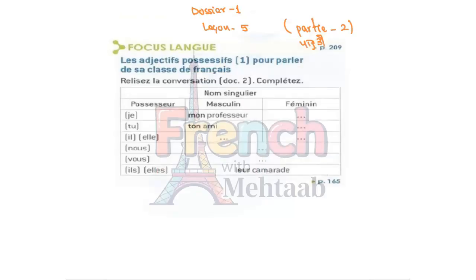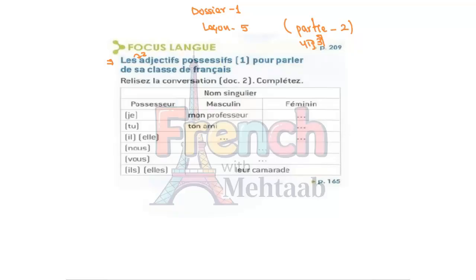Now, in this part, we are going to learn mon, ma, me, which are my. My, your, their, these kind of words we are going to learn today. And what are they collectively called? They are called les adjectifs possessifs. Possessive adjectives.